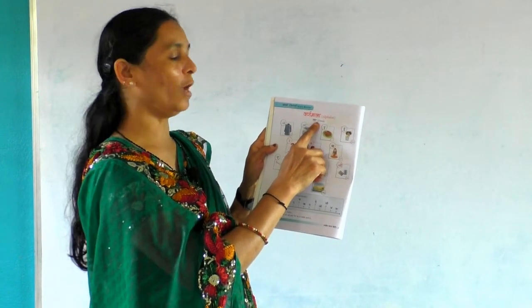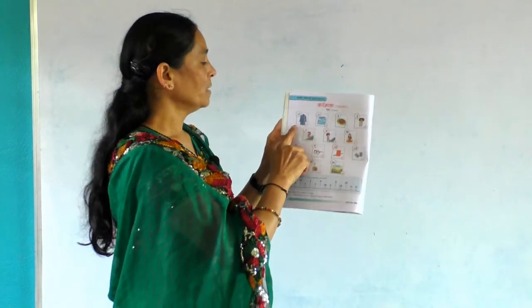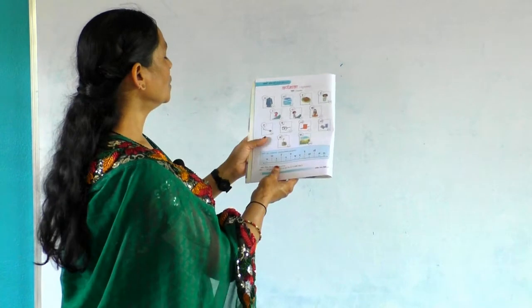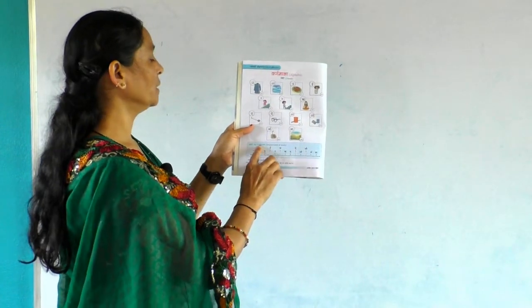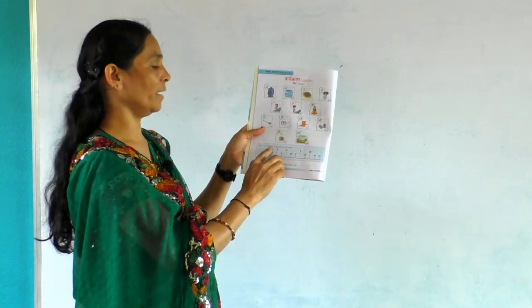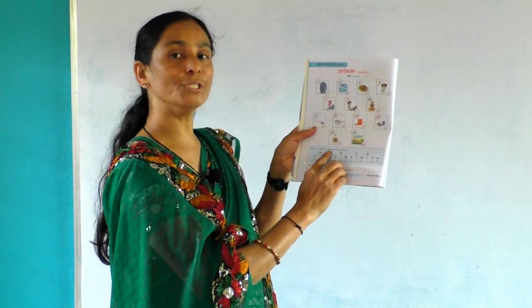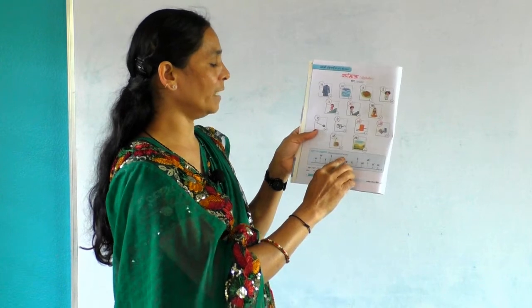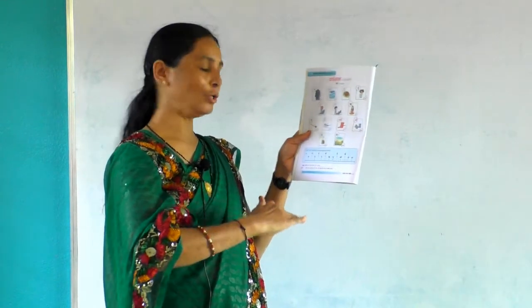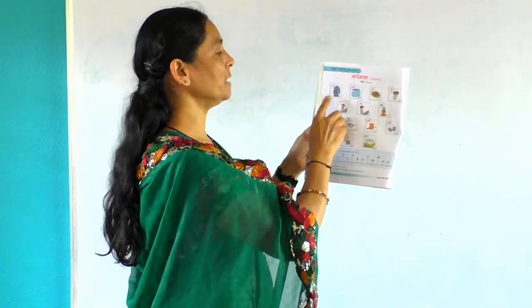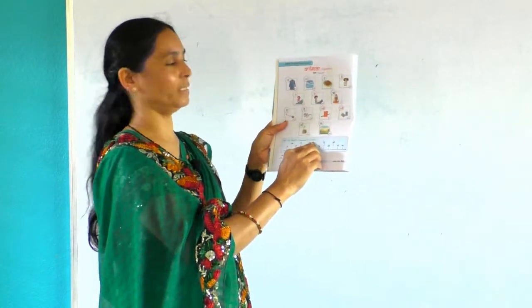Now let us revise. स्वरों का उच्चारण means pronunciation of vowels. Here it comes down to up. We have to sound low to high. This is pronunciation of vowels.